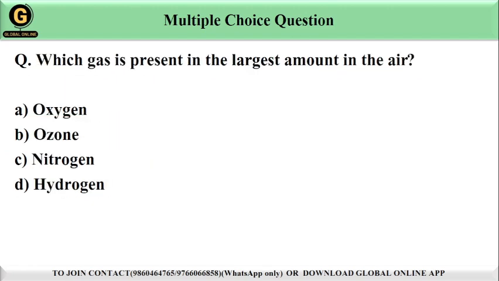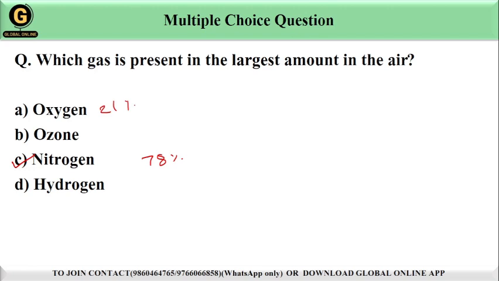Let's move to the next question. Which gas is present in the largest amount in the air? We have options here. Option A oxygen, option B ozone, option C nitrogen, option D hydrogen. The correct answer of this question is option C, nitrogen, because it makes up about 78% of Earth's atmosphere, making it the most abundant gas in the air. It is followed by oxygen, which makes up about 21%. So the correct answer is C.